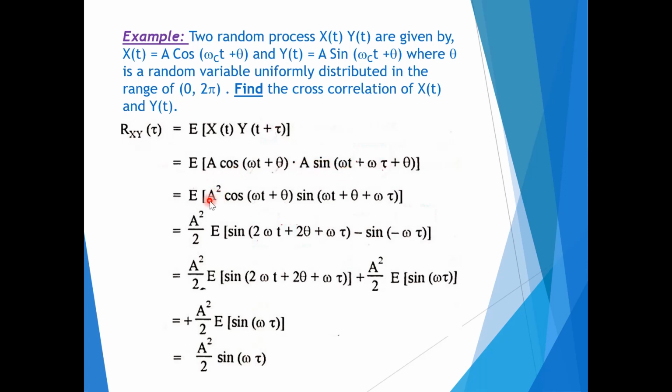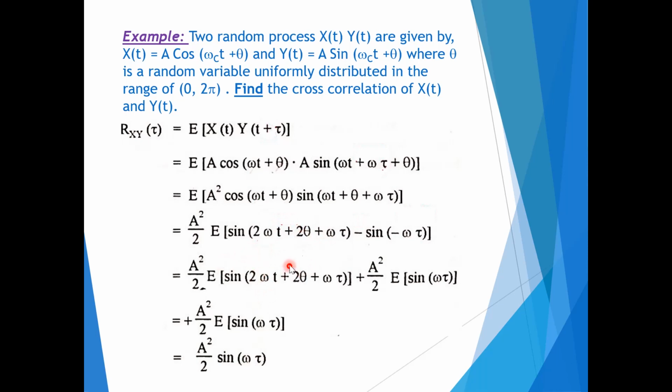So we can rewrite this as a square times cos of the angle and similarly for the sine. Now we can take the amplitudes out of the brackets and use the formula cos A sin B. If we use that formula, we will get a square by 2, because cos A sin B means 1 by 2. So that 1 by 2 we take outside, and we will get a square by 2 times expected value of sine(2 omega t plus 2 theta plus omega tau) minus sine of minus omega tau.